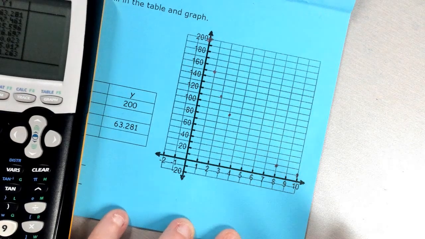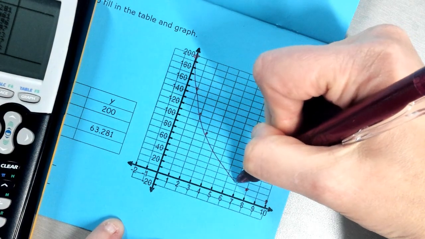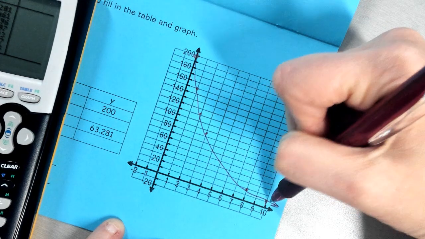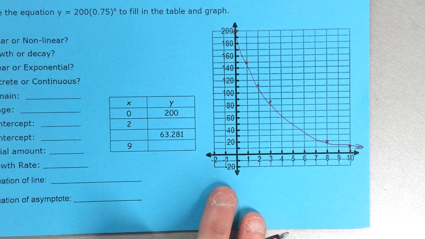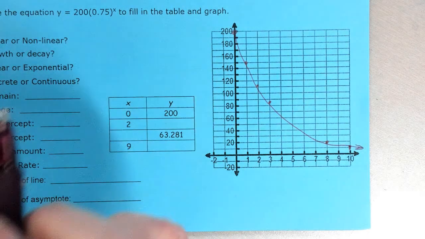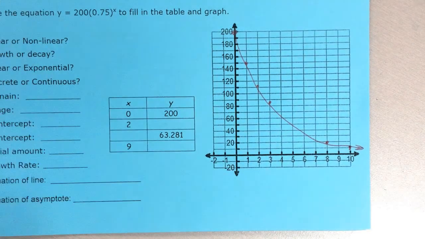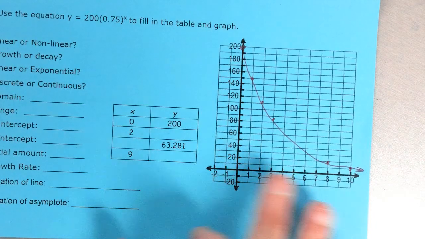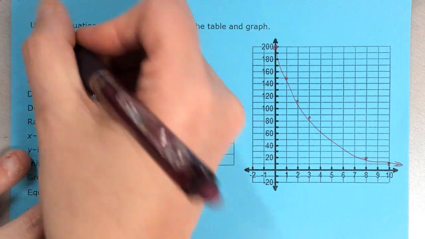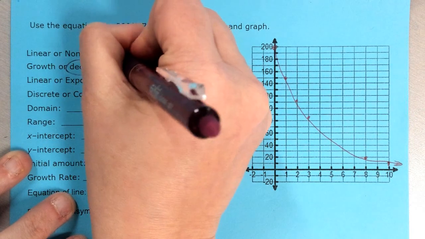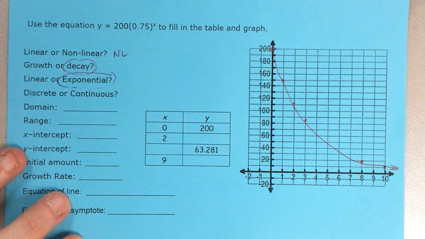If we were to trace that, we can see that our exponential curve is starting to develop. We can fill in those values in our table, but I'm not as worried about that. I'm more interested in you seeing that this curve is developing. So is this growing or decaying? It's decaying, and it's nonlinear, because it's exponential; we have exponential decay.